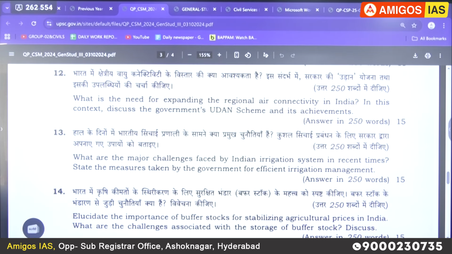Those areas were called Hyderabad Karnataka, and recently they have been renamed Kalyana Karnataka. Those 7 districts are the least developed areas of Karnataka because they were ruled by the Nizams. So how the Udan scheme is going to promote regional air connectivity, that was the question.